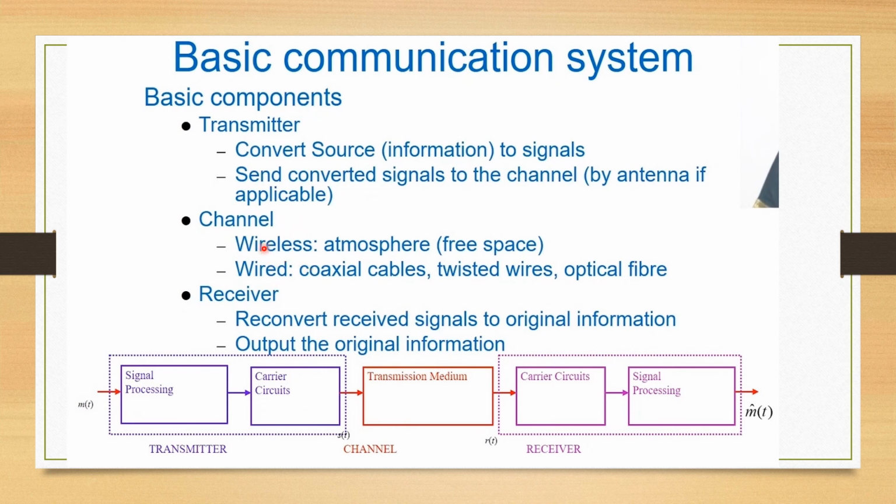In a wireless channel, the atmosphere acts as the channel, and in wired communication, coaxial cables, twisted wires or optic fiber are used. The receiver reconverts the received signal to the original information. The output received at the receiver end is the original information.